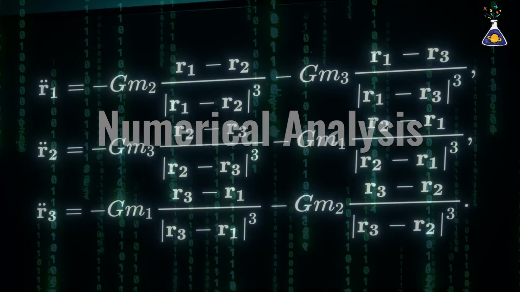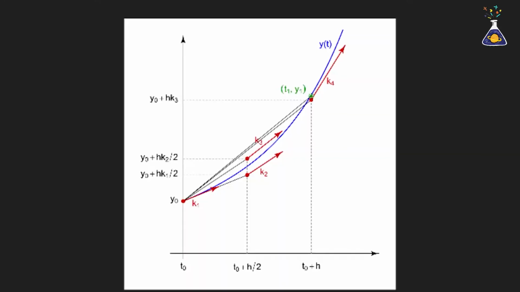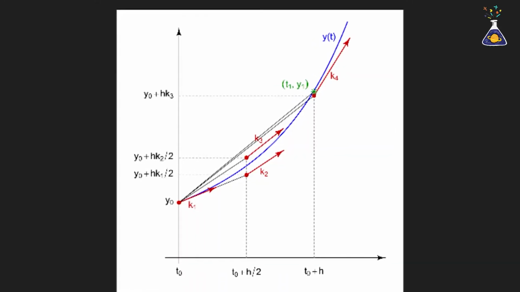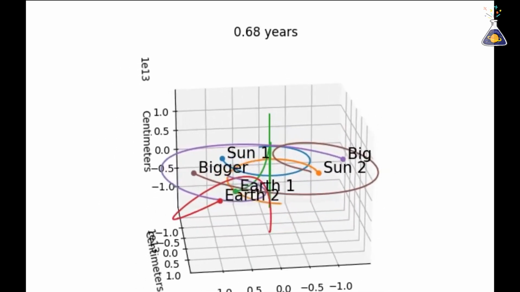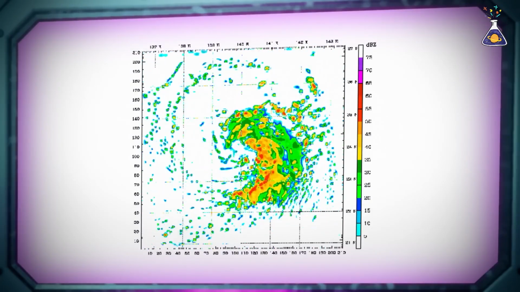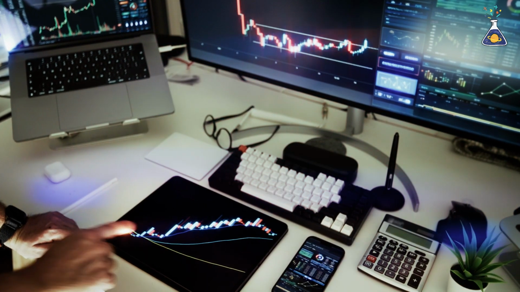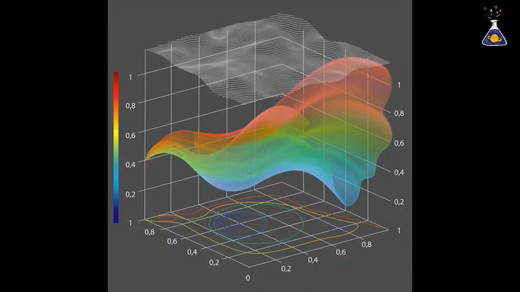This method is called numerical analysis. By leveraging immense computing power, we can break down a continuous orbit into extremely short time intervals, calculate motion for each segment, and then piece them together to estimate the full trajectory. This method is widely used not only in astronomy, but also in weather forecasting, financial market analysis, and many other fields where n-body problems frequently arise.